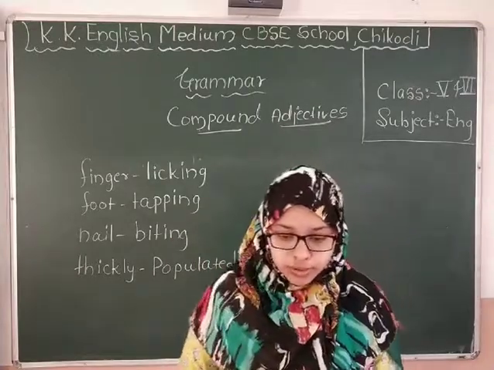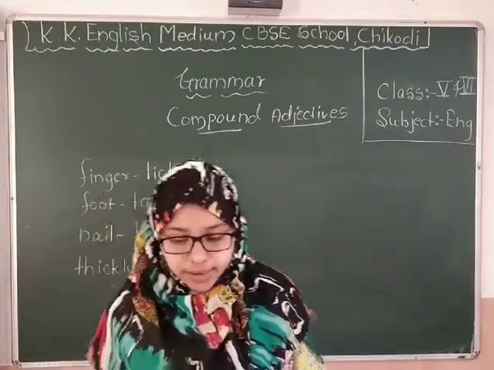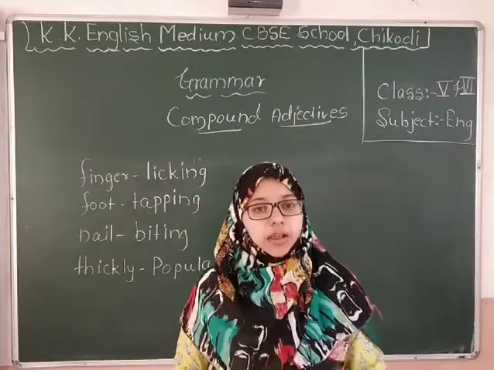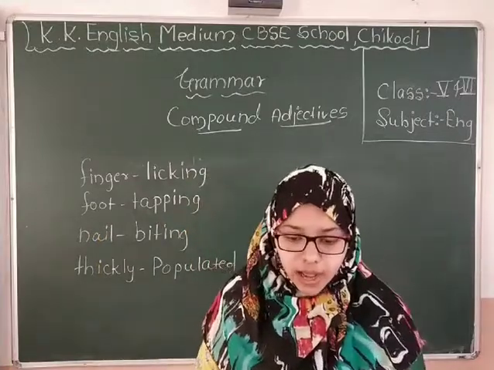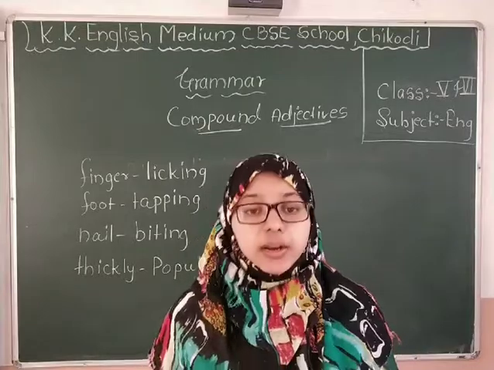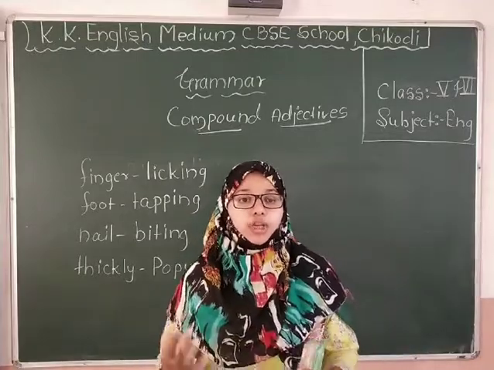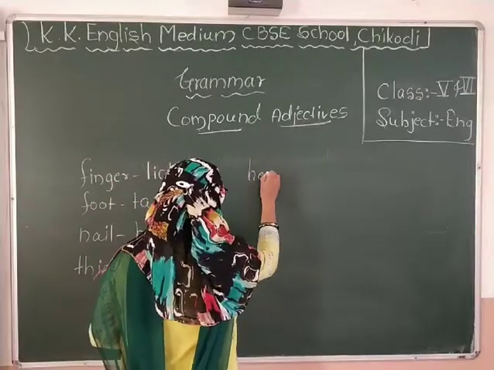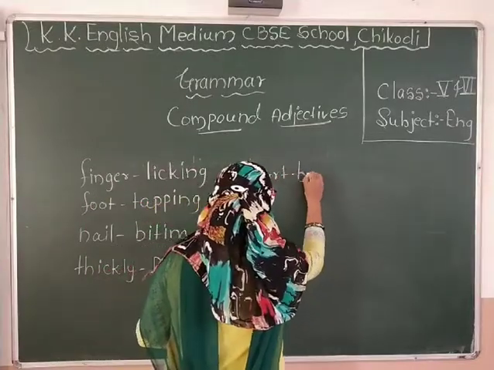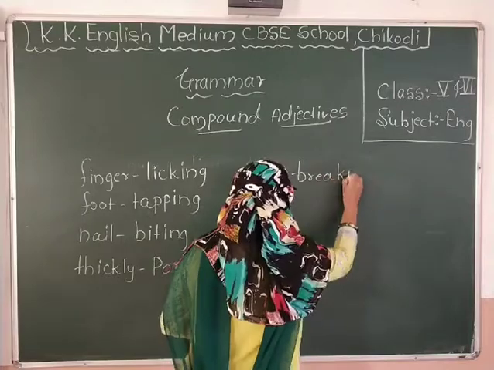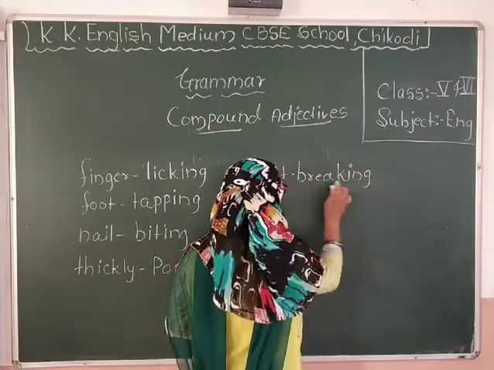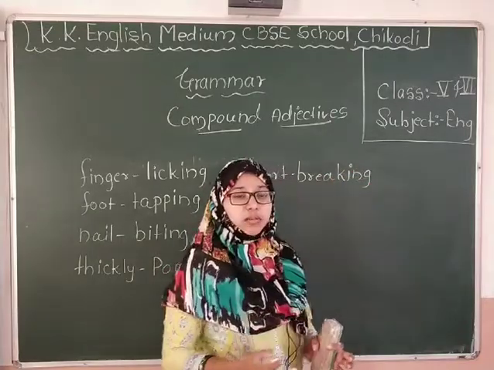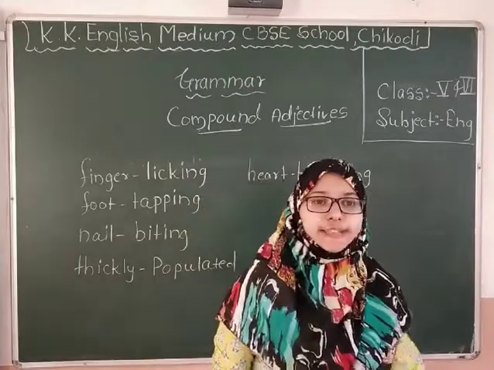So in your textbook they also gave some examples, that is, I felt very sad after hearing her story. Which story? Heartbreaking. So heartbreaking is also there. Heartbreaking means it was too much what? Emotional, a very sad story.